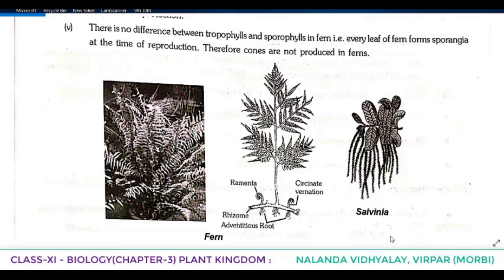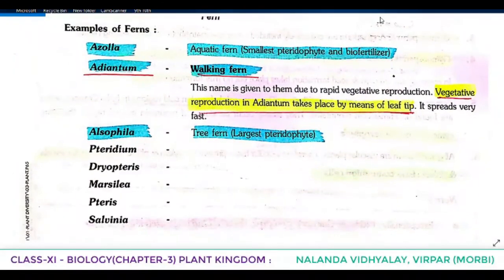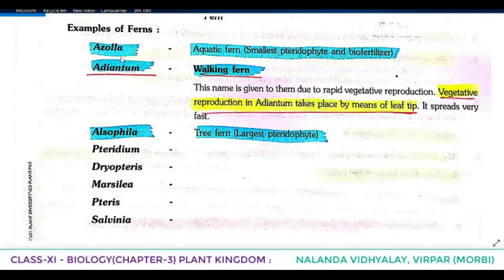So here examples are given. Salvinia is given there. You can see the figure. And now examples of ferns. Azolla. Azolla is an aquatic fern, the smallest pteridophyte, and a biofertilizer. So this is very important, please note down the same. An aquatic fern, example is Azolla. What is another characteristic of the same? This is the smallest pteridophyte and it is a biofertilizer also. So a very important plant.